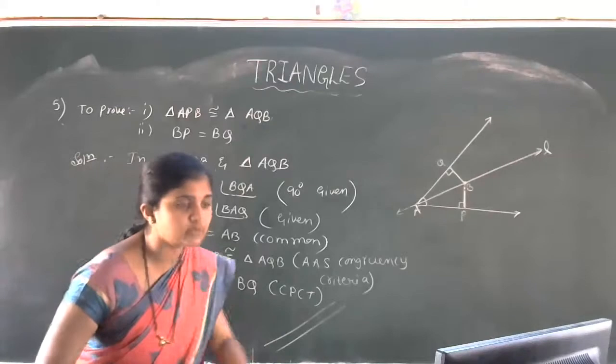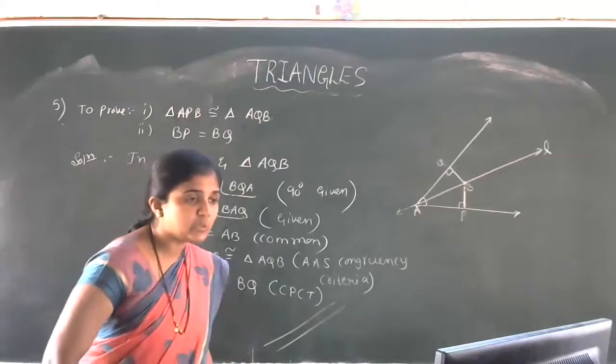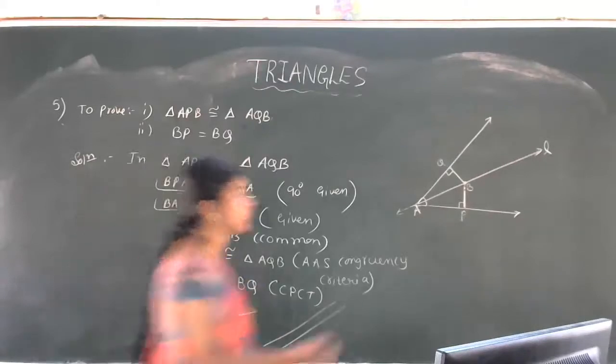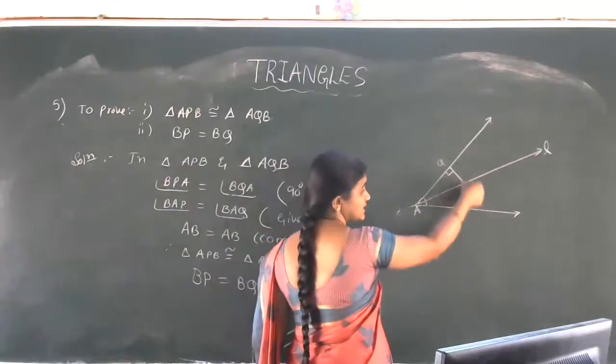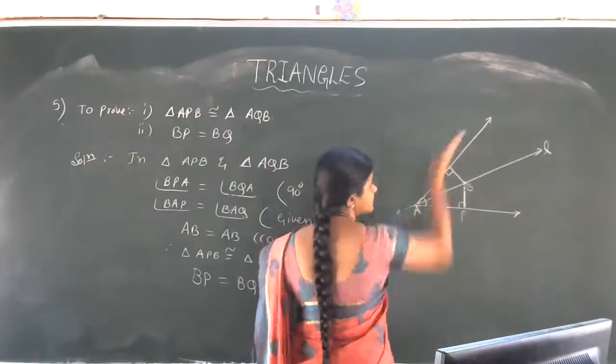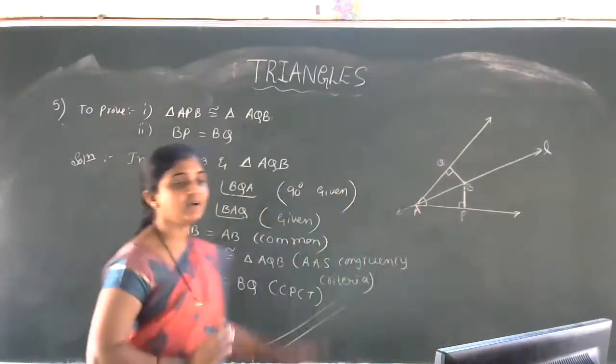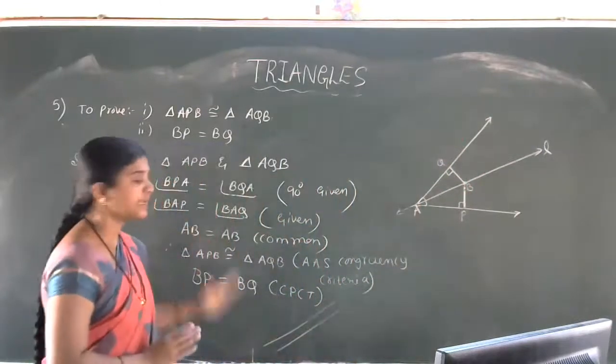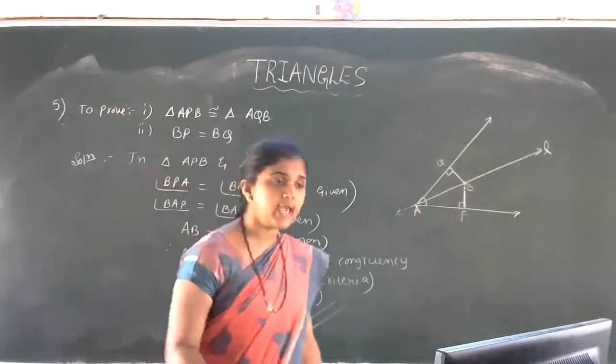You just observe in the question. BP is equal to BQ, or B is equidistant from this. B is equidistant from the arms of the angle A. These are the arms of the angle A. Is that clear? So this is about the problem using AAS congruency criterion.